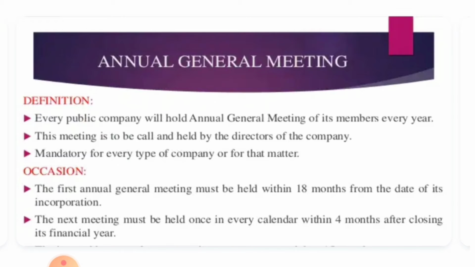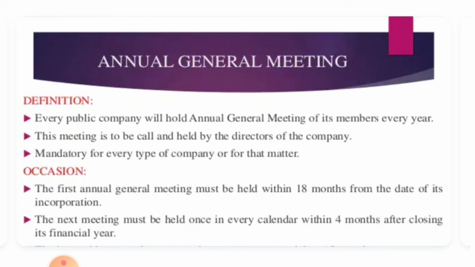So this is the important point that you have to keep regarding the annual general meeting. Let me recall again. Every year a meeting is to be held to transact the ordinary business of the company. All ordinary transactions of the company will be dealt with in this meeting. Such a meeting is called an annual general meeting, and the company is bound to hold the first general meeting within 18 months from the date of its registration. Then the general meeting will be held only once in every year, and after every financial year, within completion of the one financial year, it has to be held within the 4 months.